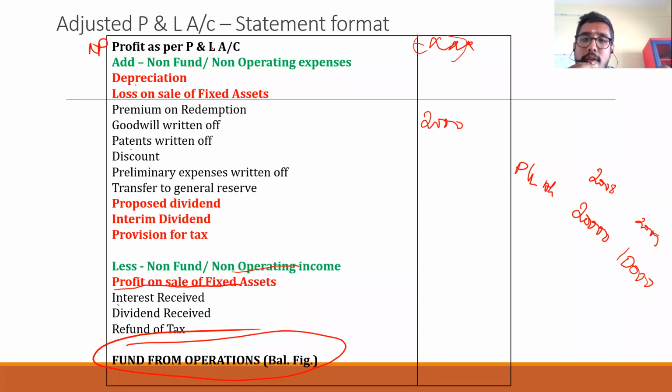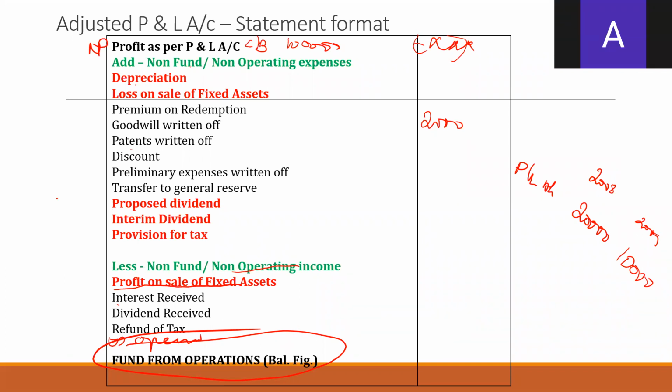But the actual thing is that you can write the net profit here as the closing balance first, that is 10,000, and here you can reduce the opening balance. To avoid such confusion, we have the second method. What would be that second method? Account format.